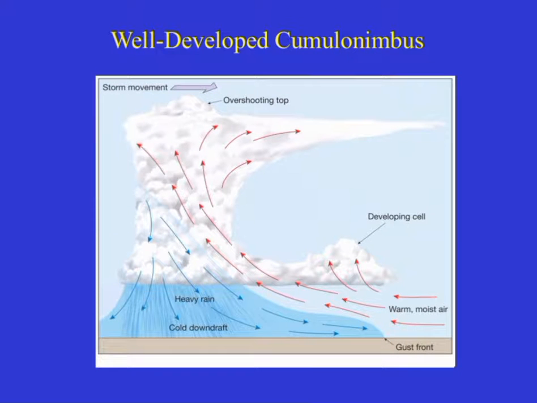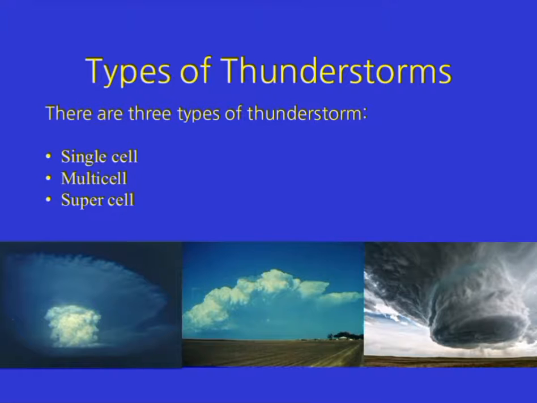This picture shows a well-developed cumulonimbus. This picture shows the cycle of a thunderstorm. The warm air rises and begins to form clouds. Then it produces heavy rain and cold downdrafts. There are three types of thunderstorms: single cell, multi-cell, and supercell.